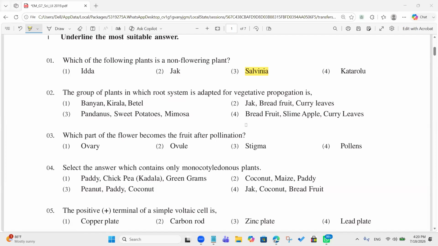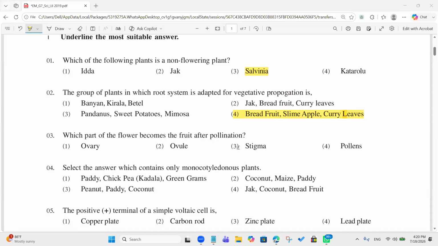Okay, are they propagated through their leaves? Others, do you agree with this answer? Is this correct? Tell me if the answer is wrong or if you have a different answer. Okay, I think the answer is correct.